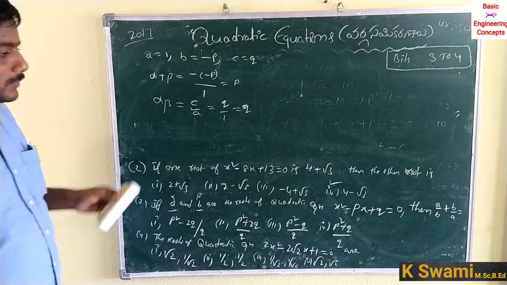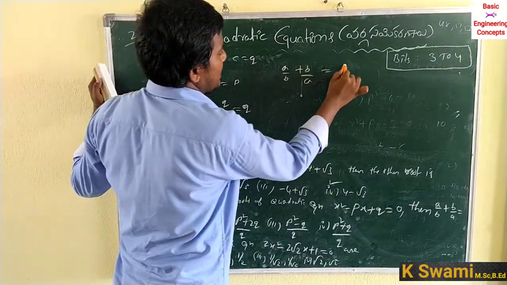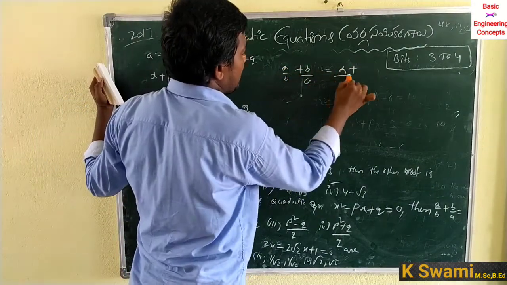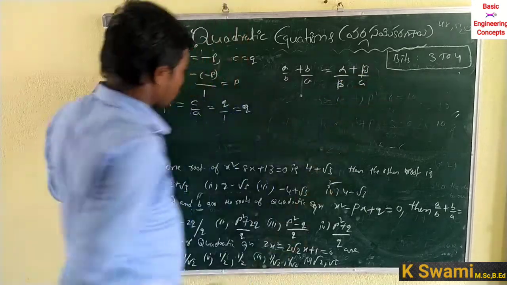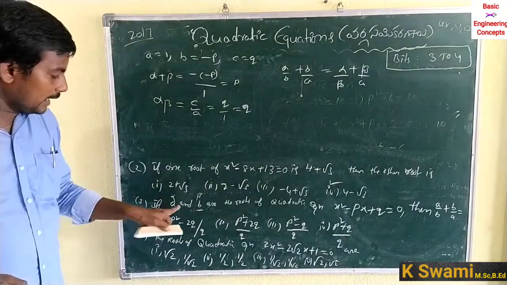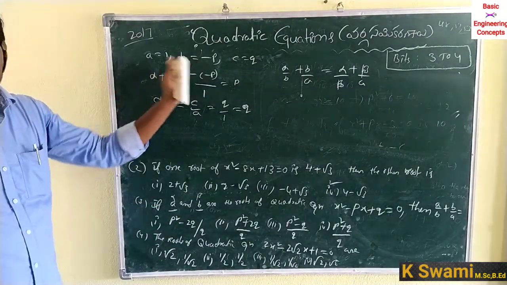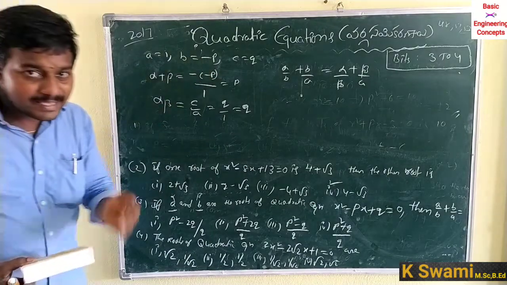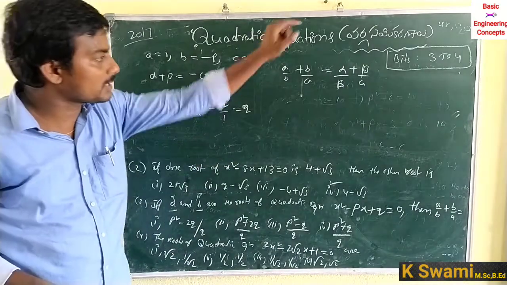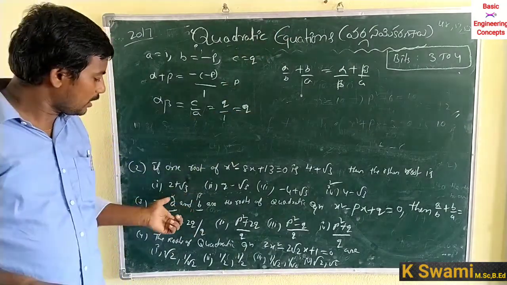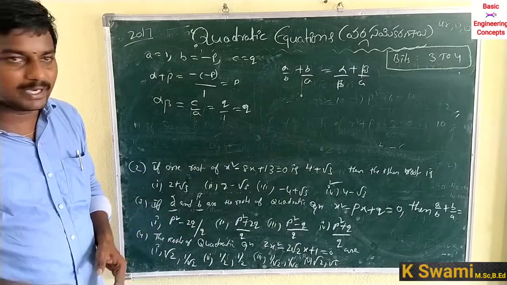So a by b plus b by a means alpha by beta plus beta by alpha. Because the roots are a comma b, let a comma b be equal to alpha comma beta, since we compared with ax square plus bx plus c is equal to 0. Whatever roots a comma b we have here, let us call those two roots alpha and beta.